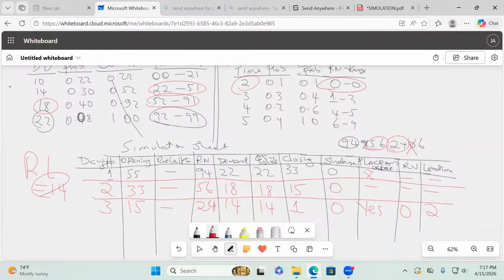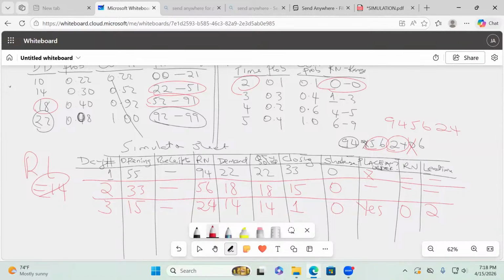A very good student is asking me, Mwalimu, suppose, for example, there was a placement of an order on day number 1. Interesting. 94, 56, right? No, I should rub this for me to have organized work. So 94, 56,